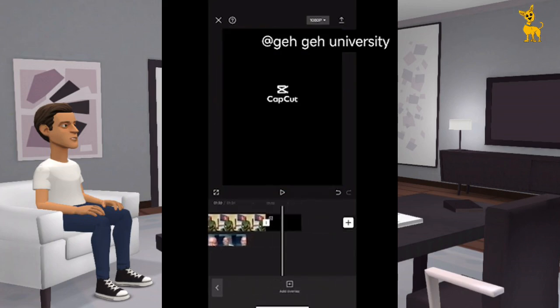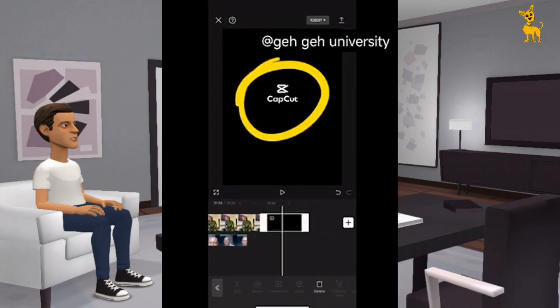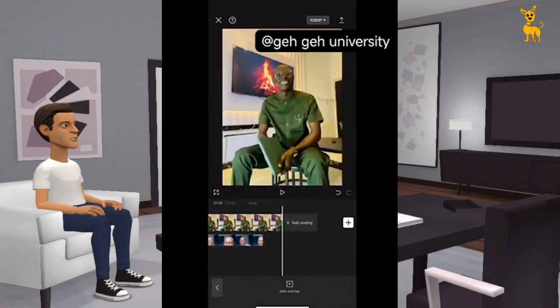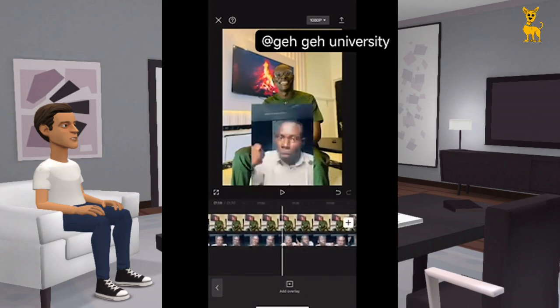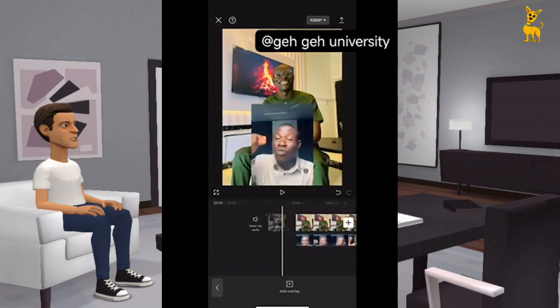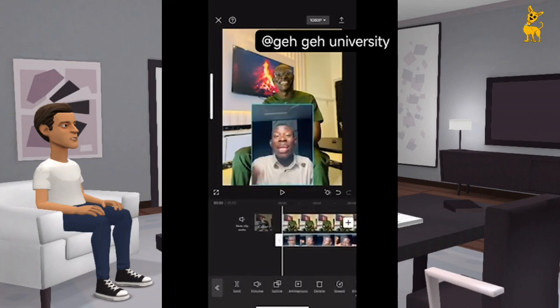Now delete this CapCut watermark from the video, make it not show inside. If you delete it, click on delete it, it doesn't come out. So the next thing now, we are still in the editing process. So now check the audio.